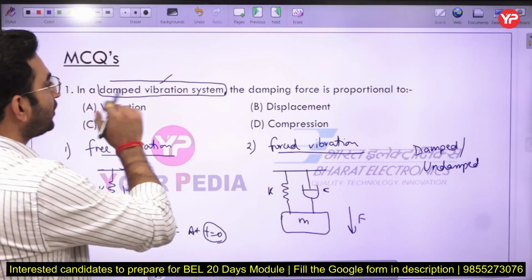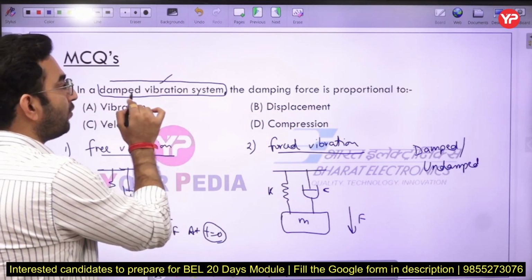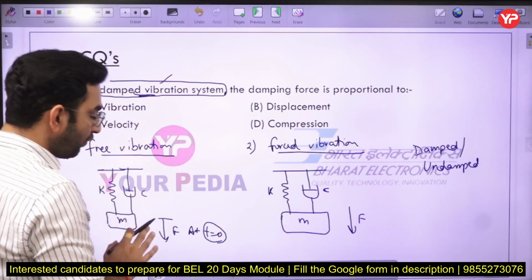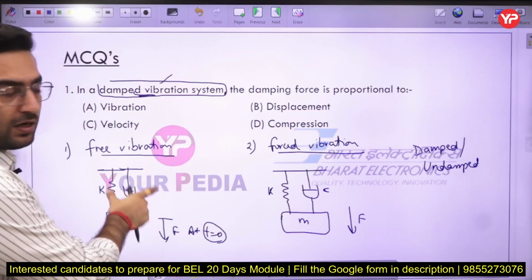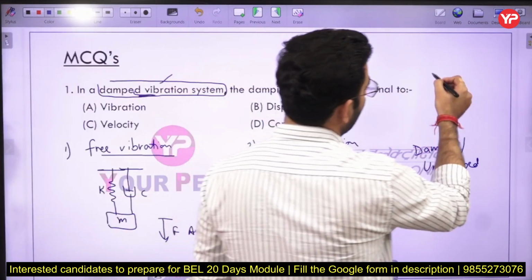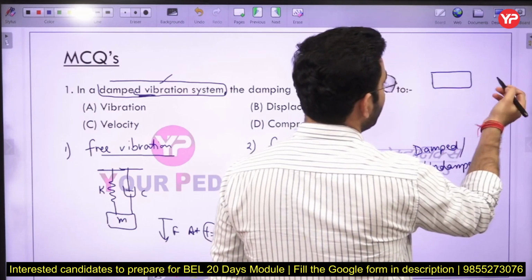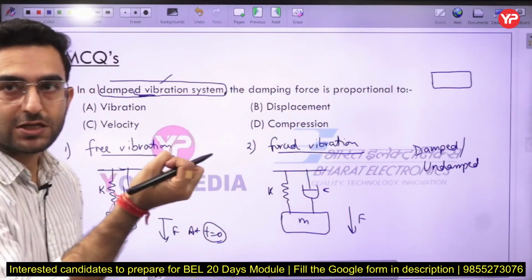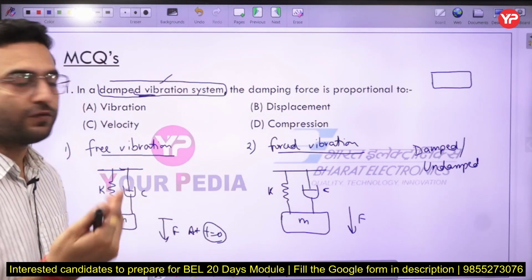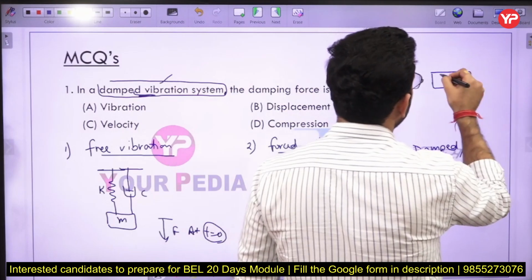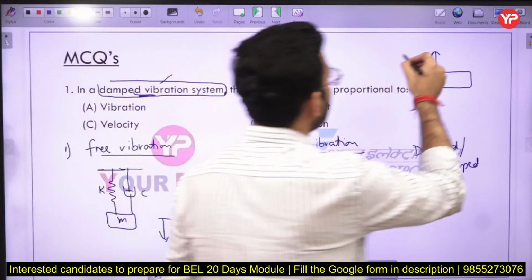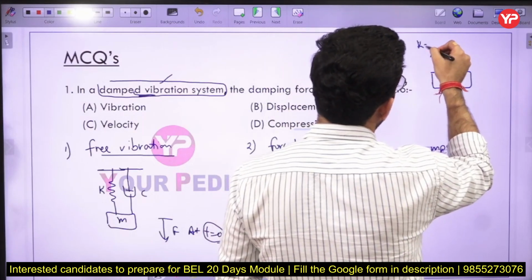Now in this question, what is asked? In a damped vibration system, damping force is proportional to what? If I consider the free vibration case and create a free body diagram of the mass, you have displaced the mass by some distance due to an external force. If you remove the force, what will happen? First of all, the spring will try to bring the mass back to its mean position, and the spring force is given by K into X.